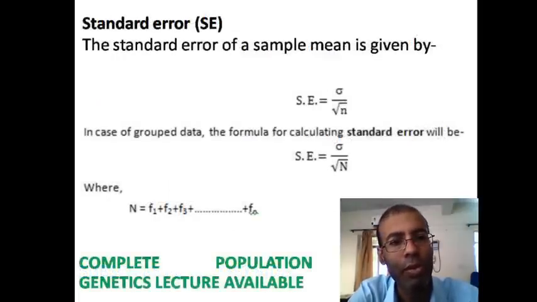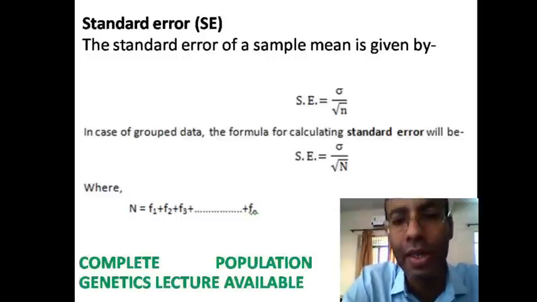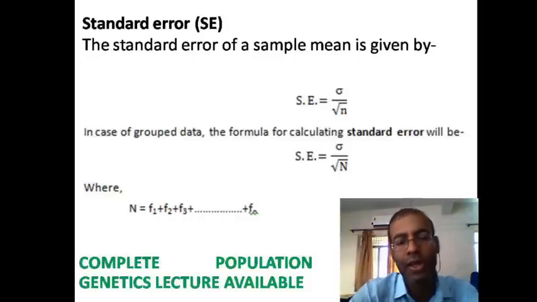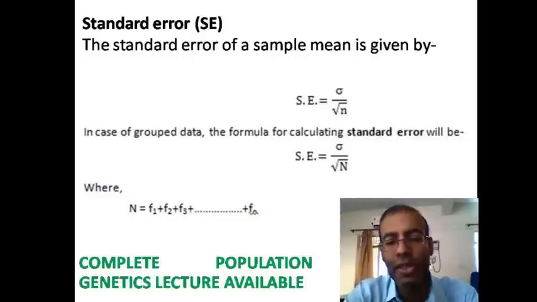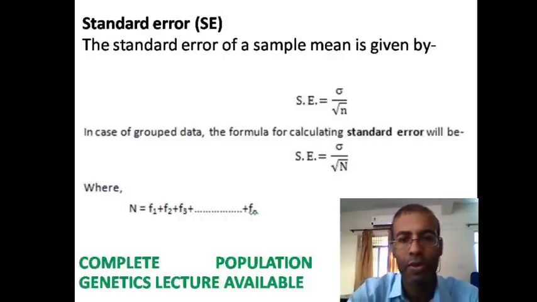Now come to the standard error. The standard error of a sample mean is given by this formula: standard error equals standard deviation divided by under root n. And here sigma is a standard deviation and n is the number of observations. So very simply we can estimate a standard error.